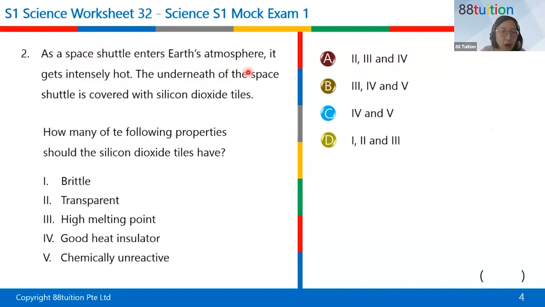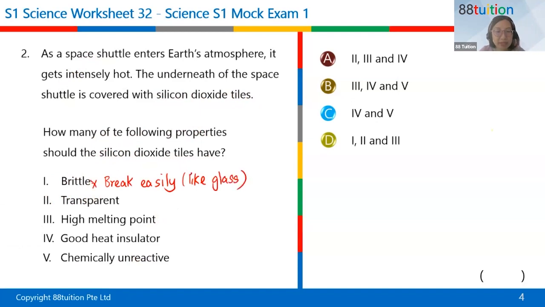So the underneath of the space shuttle is covered with silicon dioxide tiles. How many properties should these silicon dioxide tiles have? Which are the correct properties that we want for the material to make the space shuttle? Here, brittle, obviously no, right? Brittle means it will break easily, like glass. Glass is also brittle. So obviously I wouldn't want this material to be brittle.